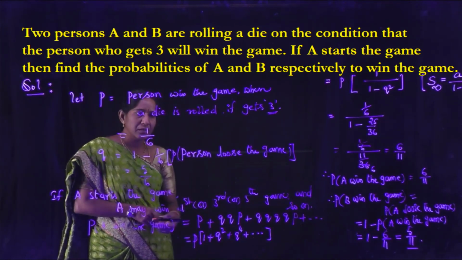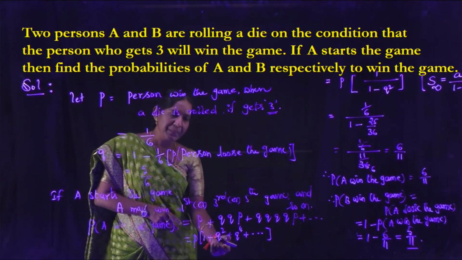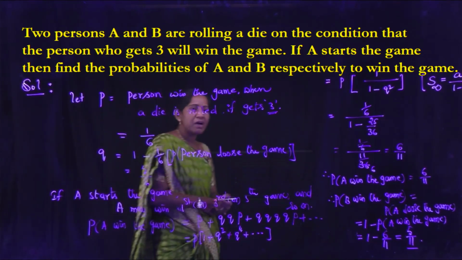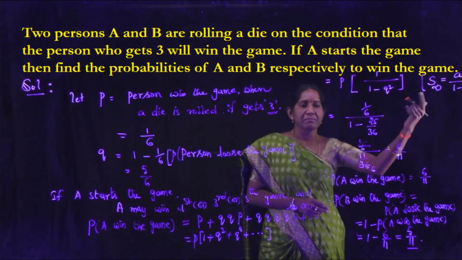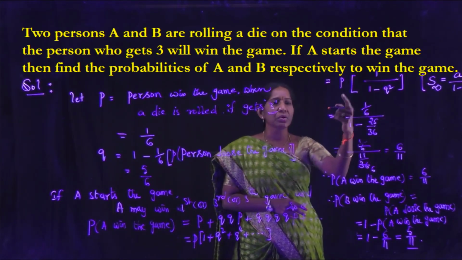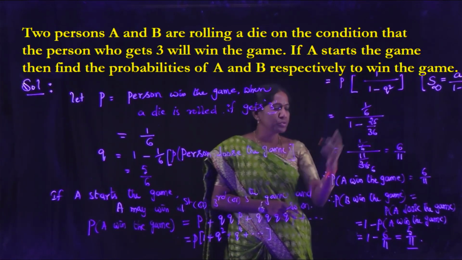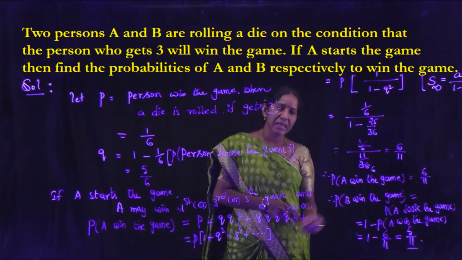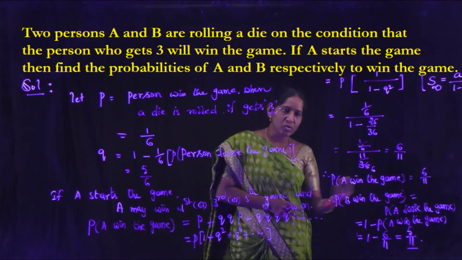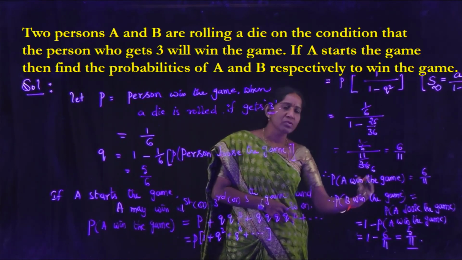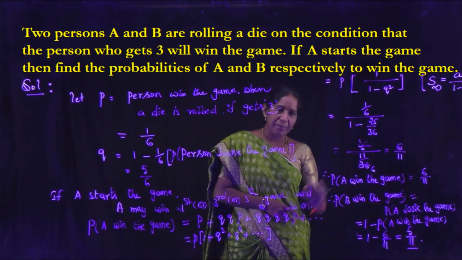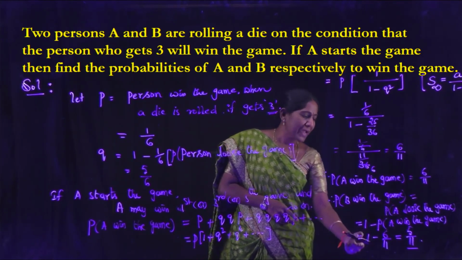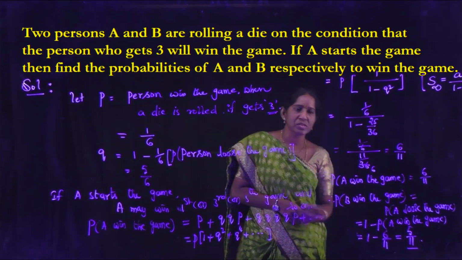Take P common, then it is 1 plus Q square plus Q to the power 4 and so on. This series is in GP. The sum of an infinite series is A by 1 minus R, so P into 1 by 1 minus Q square. Put the values. The second one is the probability that B wins the game, that means the probability that A loses the game. That is 1 minus the probability that A wins the game, 1 minus 6 by 11, which becomes 5 by 11.